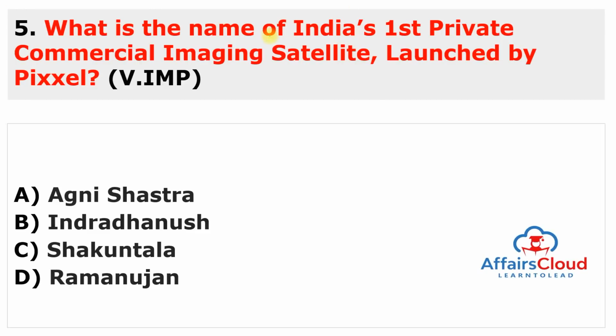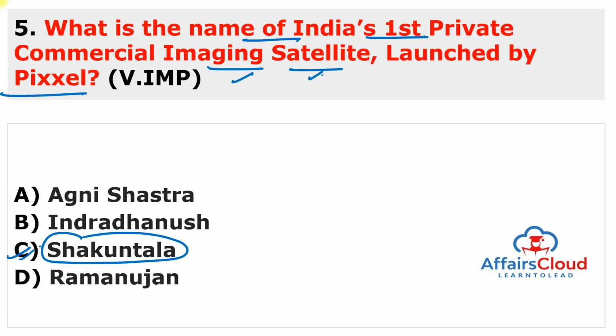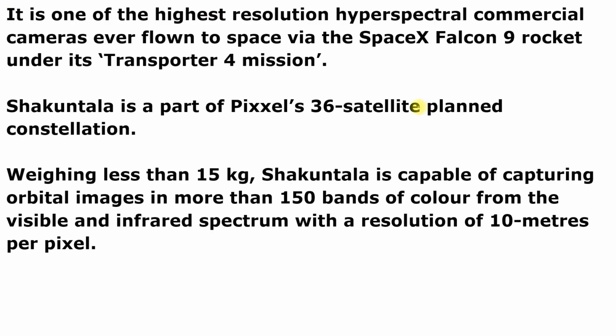Here is the question. What is the name of India's first private commercial imaging satellite launched by Pixxel? So Pixxel is India's space technology startup, remember this, and this company launched India's first private commercial imaging satellite, and this satellite is named Shakuntala. So the answer to this question is C. Indian space technology startup Pixxel's first satellite is known as Shakuntala, and it is one of the highest resolution hyperspectral commercial cameras ever flown to space via the SpaceX Falcon 9 rocket under its Transporter 4 mission.